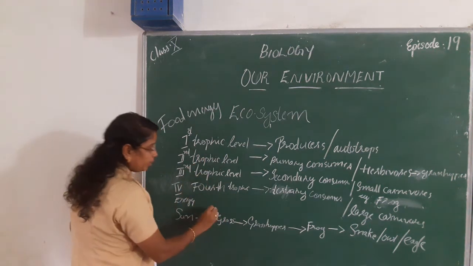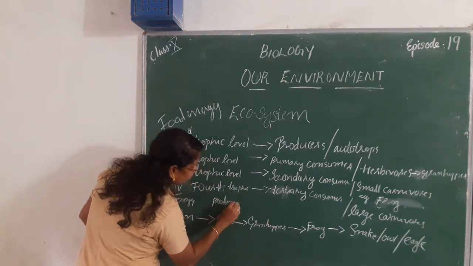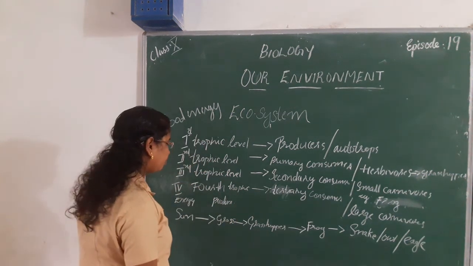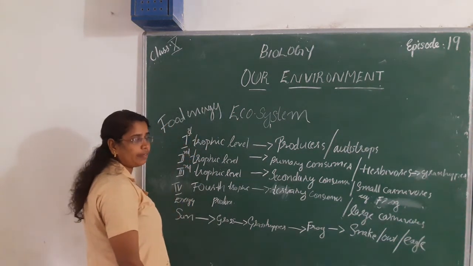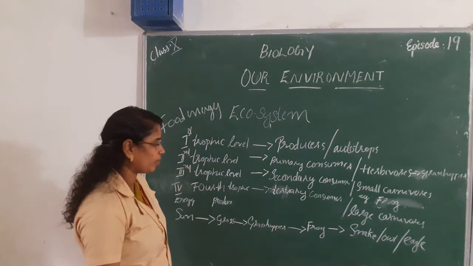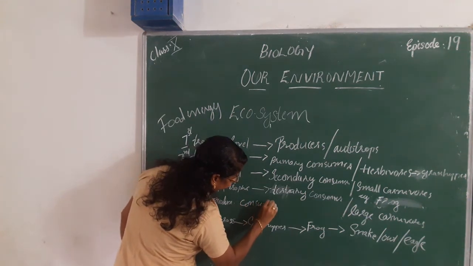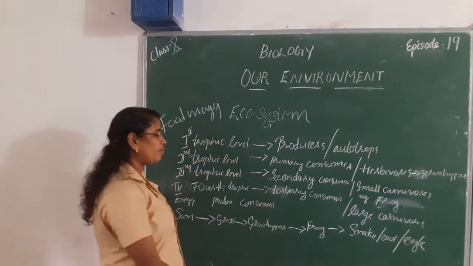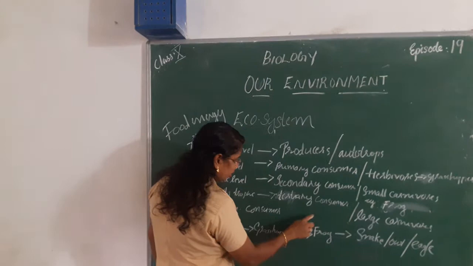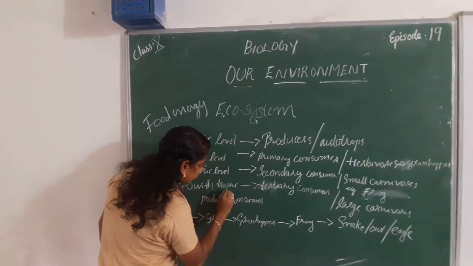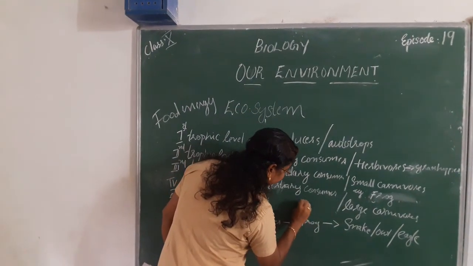Then grass is the producer, which is eaten by the grasshopper. So grasshopper is a consumer. Grasshoppers are eaten by the next trophic level. Which organism? That is frog. Here the grasshopper is the primary consumer and frog is the secondary consumer.